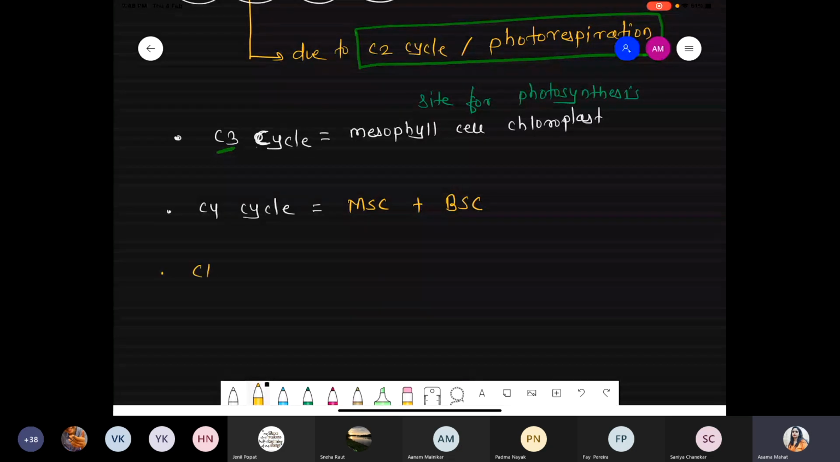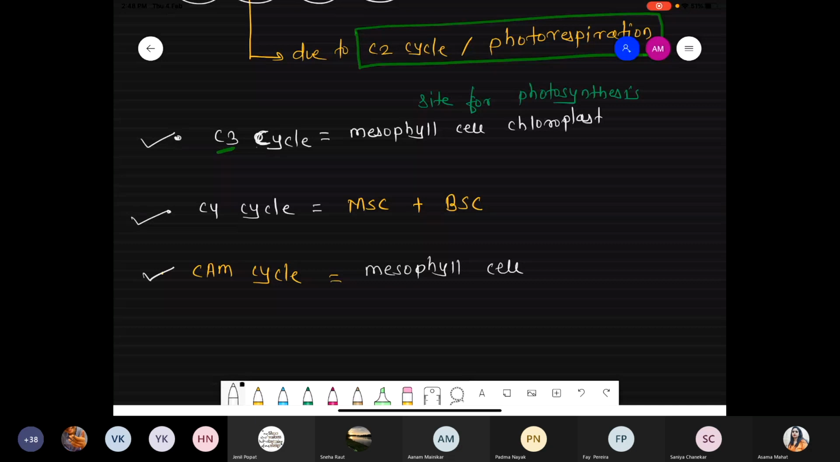But when you compare this with the CAM pathway, the CAM pathway occurs only inside the mesophyll cells. Only one cell type is required, the mesophyll cells. Got it? Clear? So these are the exact sites for photosynthesis. Remember, chloroplast must stay: mesophyll cell chloroplast, bundle sheath cell chloroplast, and mesophyll cell chloroplast. This one is for CAM, this is for C4, and this one for C3. Clear?